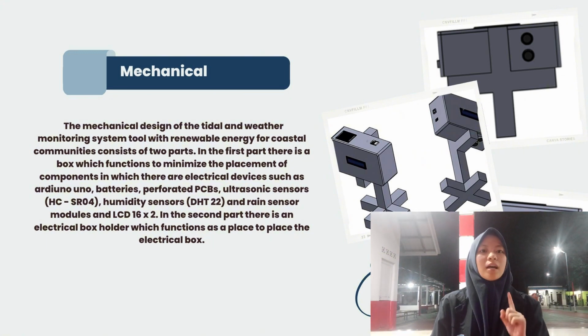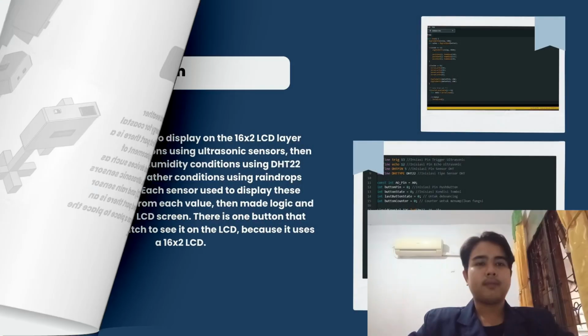In the first part, there is a box which functions to house the components, in which there are electrical devices such as Arduino Uno, batteries, perforated PCB, ultrasonic sensor, humidity sensor, rain sensor modules, and LCD. In the second part, there is an electrical box holder which functions as a place to put the electrical box.